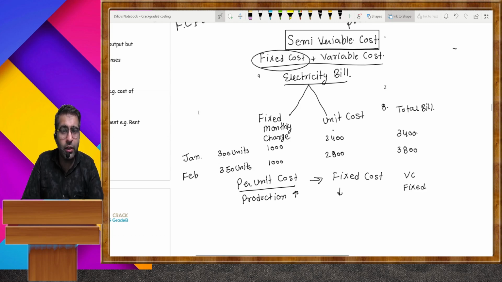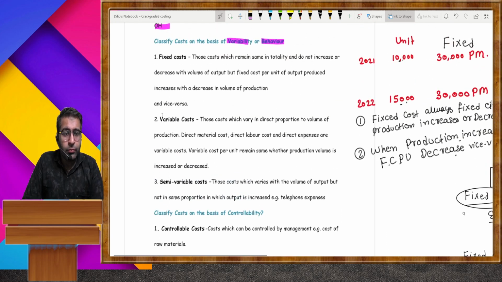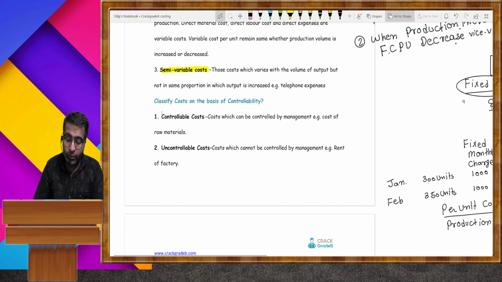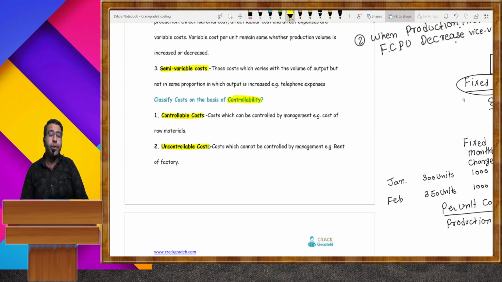Now again come back to the notes. Here we completed three types of cost: fixed cost, thereafter variable cost, now the semi variable cost. Now on the basis of controllability, there are two types of cost. One is controllable cost and another is uncontrollable cost.